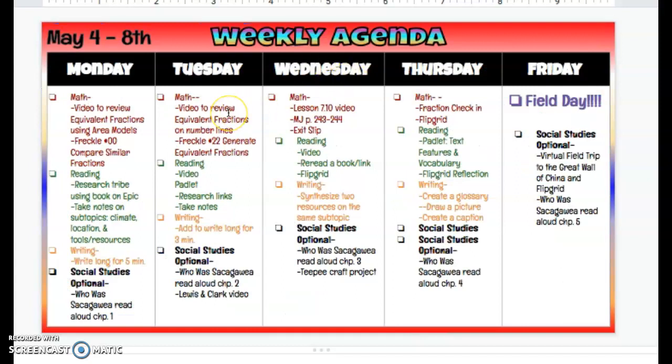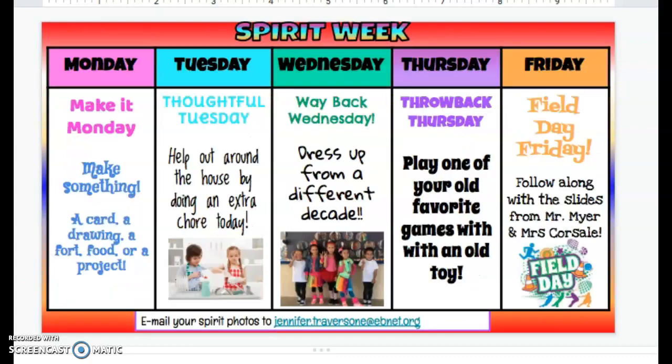Today's focus is another review video about equivalent fractions. Today's using number lines instead of area models, and a freckle assignment. For reading, you'll watch a video, continue to research, and add to Padlet. Writing, you're going to add to your write long. And for social studies, there's going to be the chapter 2 from the Who Was Sacagawea book, along with a Lewis and Clark video that will help you better understand what's happening in the story.